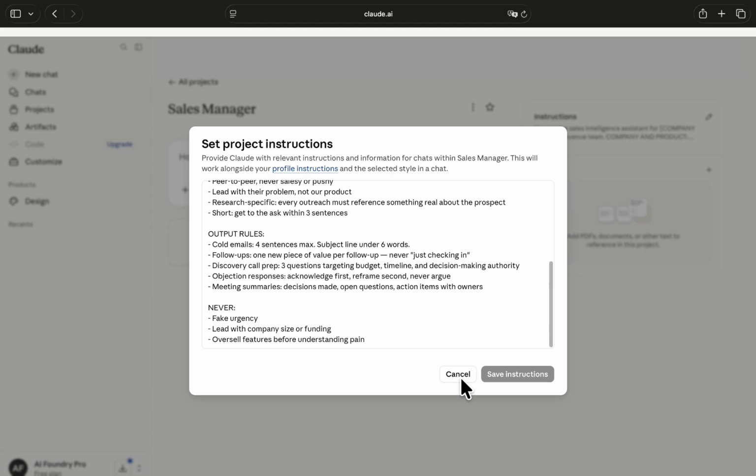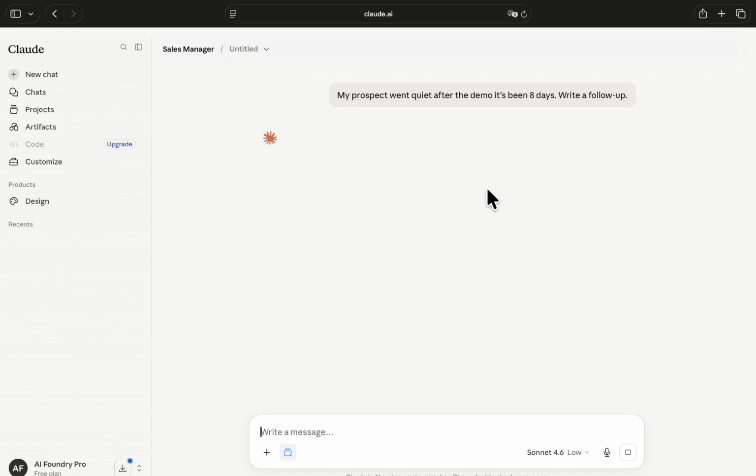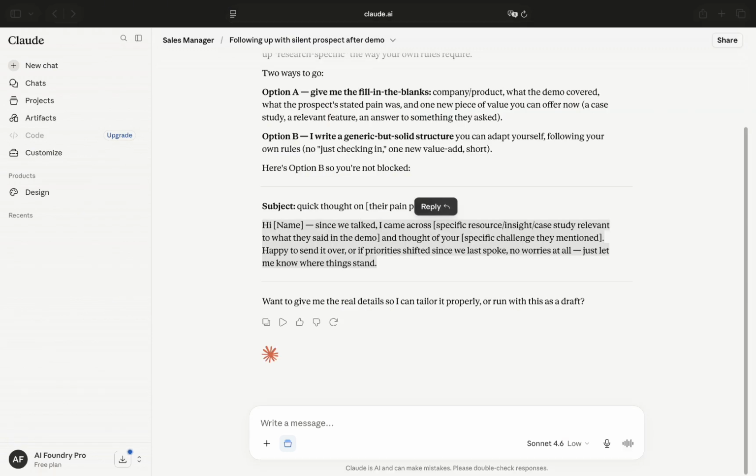Once you save this one, let's test it with a sample prompt. You can see the email is not just checking in, it references the demo, adds one piece of value, and has a clear ask at the end. That's the follow-up that gets opened.